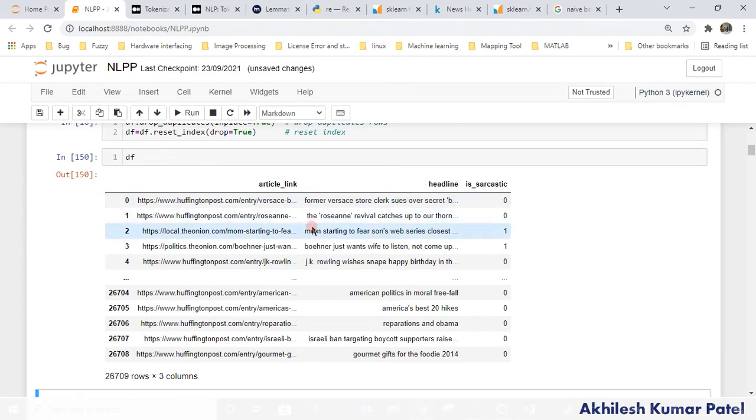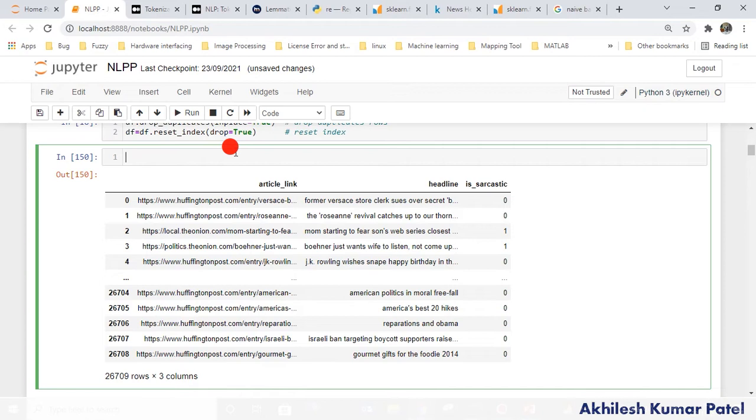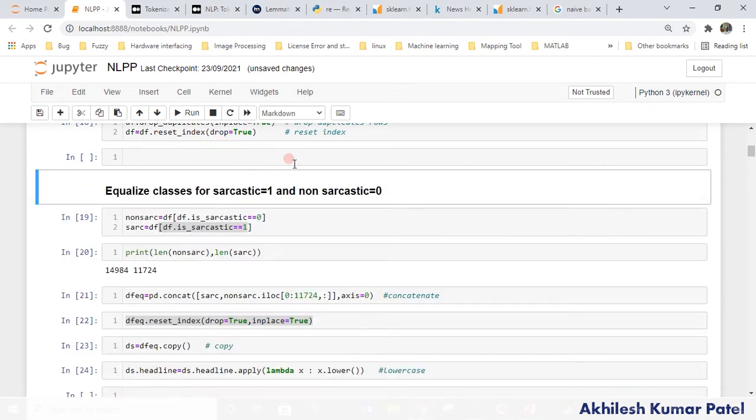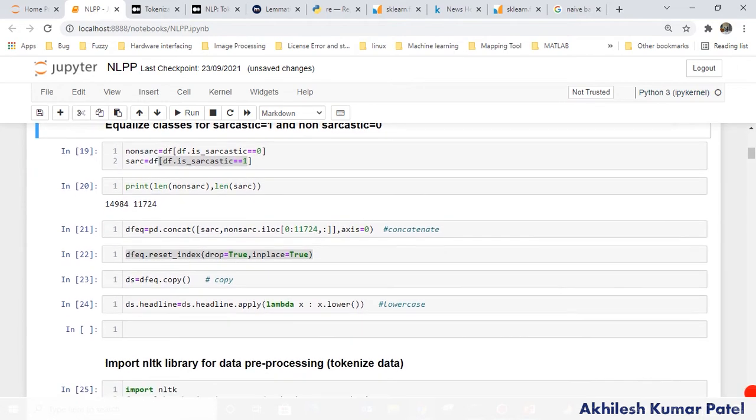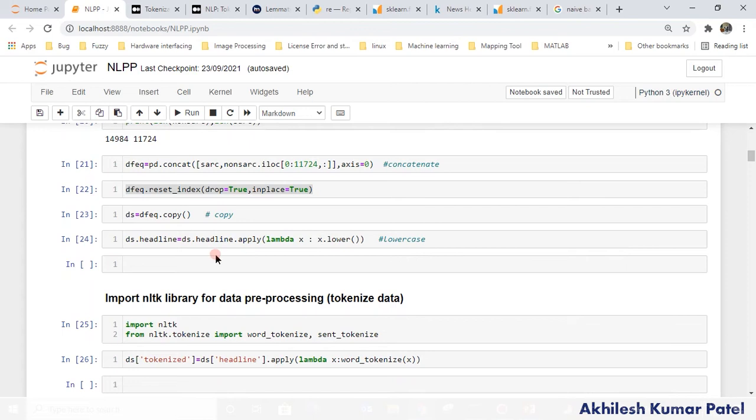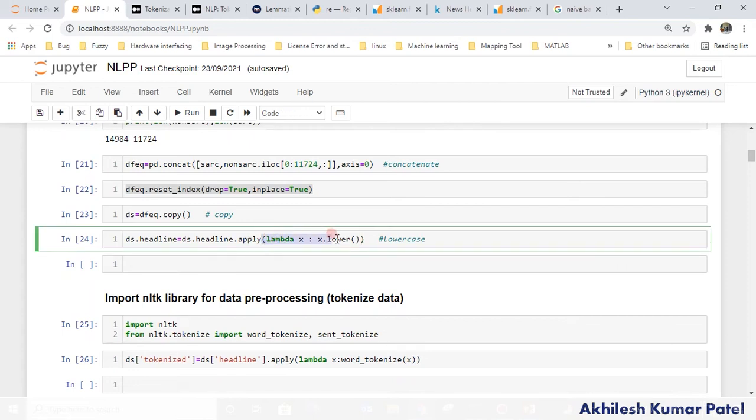So what we are going to do there, in upper and lower case, the second step is to make it all lower, because we are going to do analysis on that text, the headlines which we have here. So this is a very simple one-line command you can do like this. Simply lambda is used to create a function in a single line. You can use it in Python to create a single-line function.